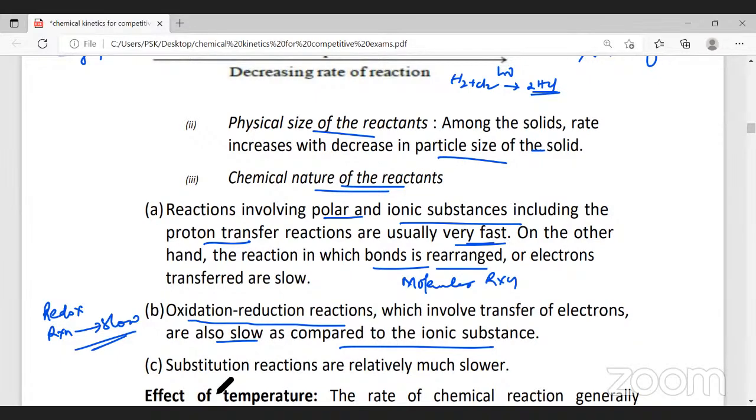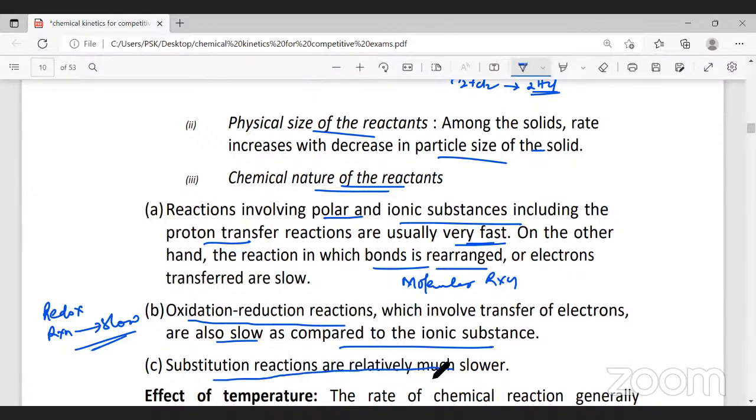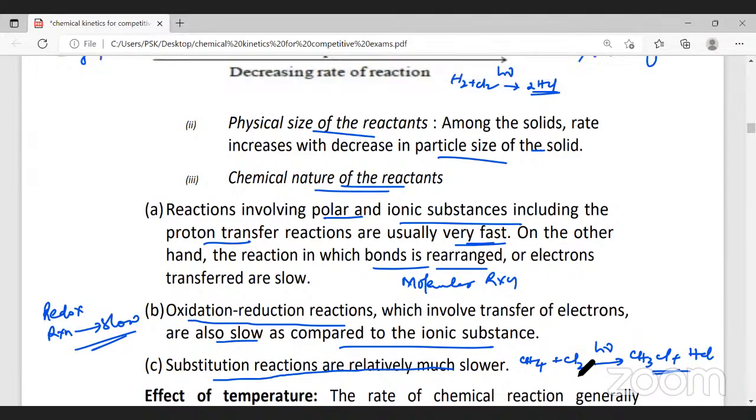Next, substitution reactions are relatively much slower. For example, methane, when allowed to react with chlorine in the presence of sunlight, gives methyl chloride and HCl. We learned this in 11th standard, chlorination of methane. Halogenation. This is an example of a substitution reaction. One of the hydrogens is replaced by one chlorine. So substitution reactions are generally slow.